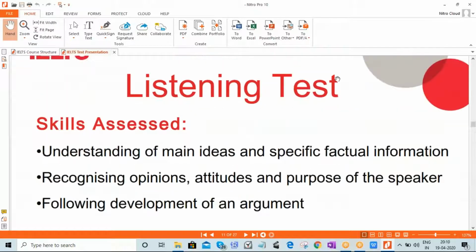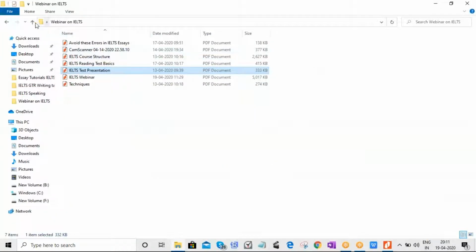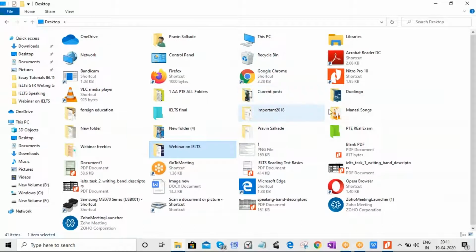Section 1 and 2 are easier. Generally, they belong to some social context and basic survival English. So one of the strategies for scoring 8 in listening, I would suggest to score 20 out of 20 in the first two sections. Because section 3 and 4 are bound to be more difficult, and there you may commit some mistakes despite a lot of practice. So one of the key strategies I would suggest for listening is try to get 100% in section 1 and 2. That is easier compared to section 3 and 4. Now let us see one multiple choice question of listening test, and let us see how we can tackle that particular question.